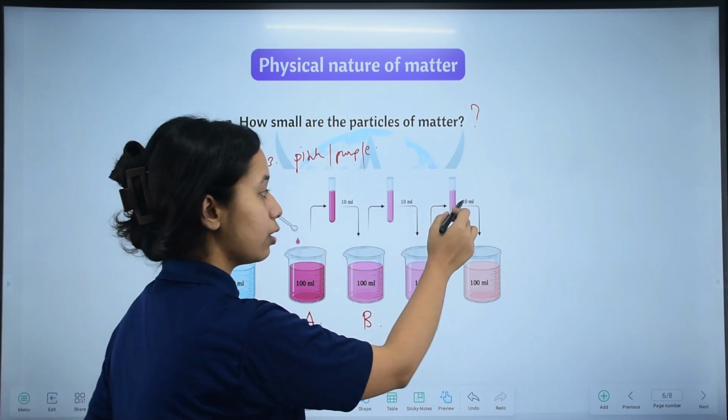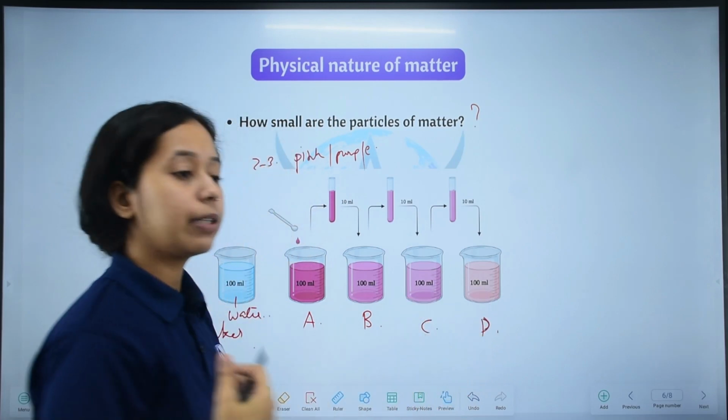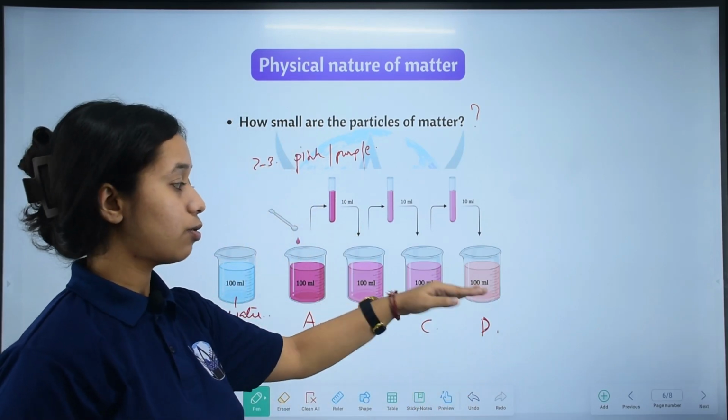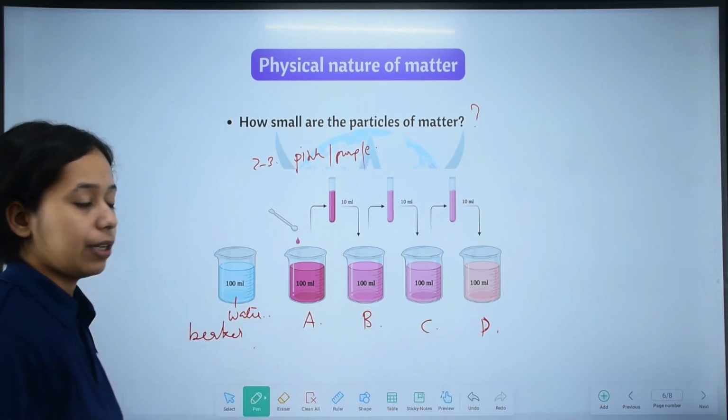Take 10 ml from it and transfer it to beaker D. Beaker D already has 90 ml of clear water, and I have transferred 10 ml, so 90 plus 10 is 100 ml. Okay, what change do you see?